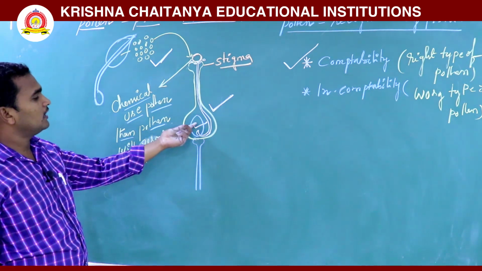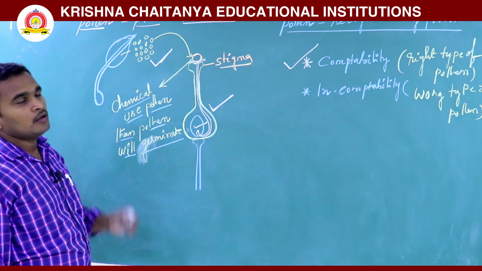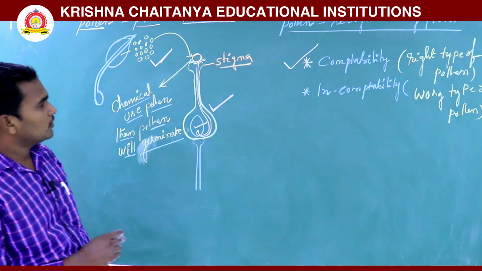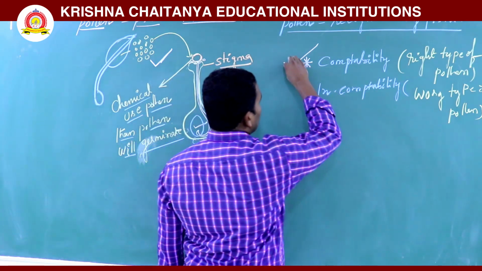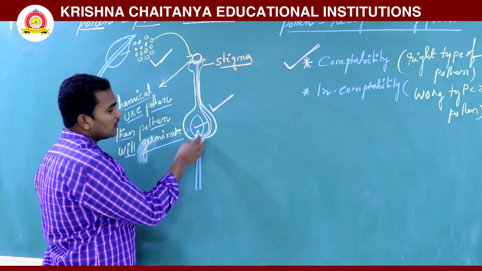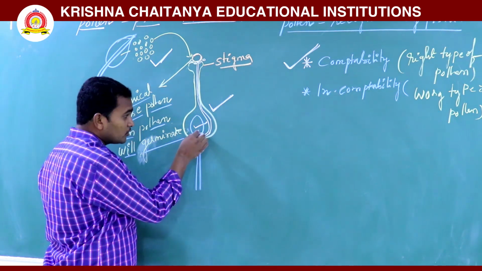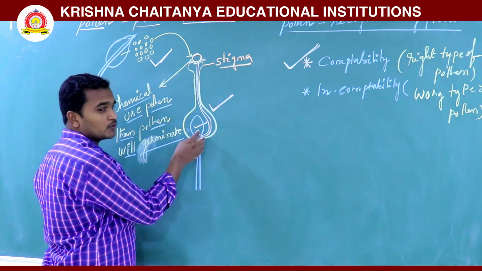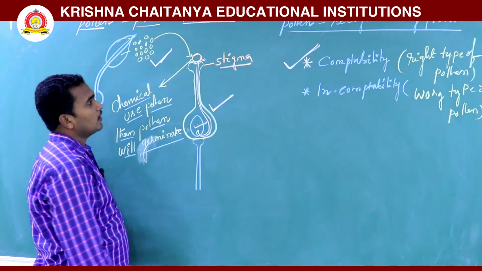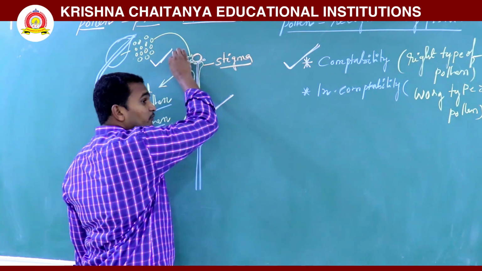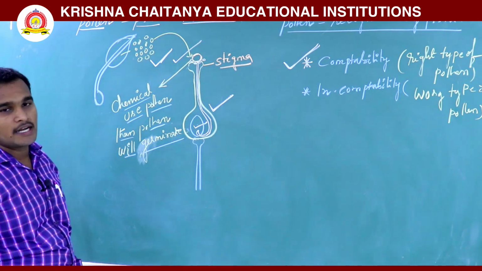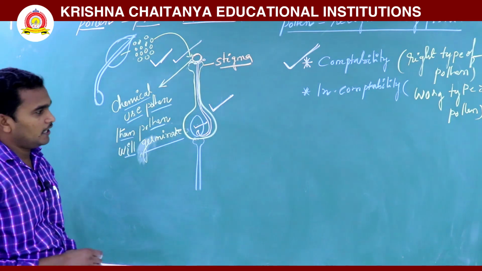Okay, in the egg cell, and on the inner side the polar nuclei are there. Then fertilization takes place. So this whole process is how the pollen tube germinates. The pollen tube reaches the ovule. In the ovule, there are two male gametes: one male gamete fuses with the egg cell, and the other male gamete fuses with the secondary polar nuclei. Then fertilization takes place. This is called a right type of pollen grain.